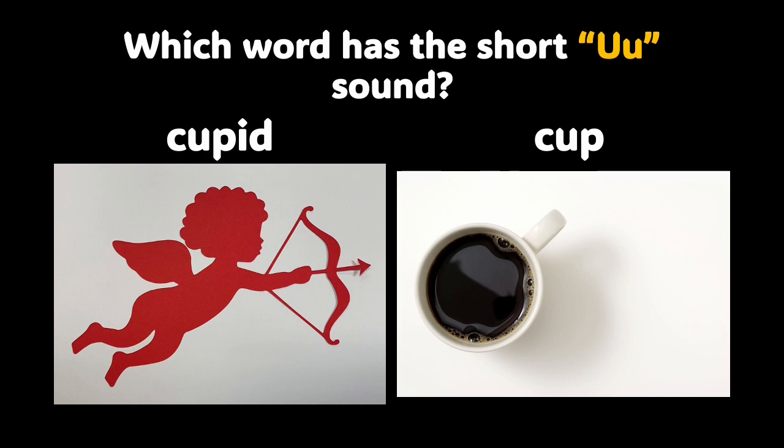What about Cupid or cup? Which of these words has the short U sound? Cupid or is it cup? You did an amazing job. You're right. The answer is cup. Cup has the short U sound.